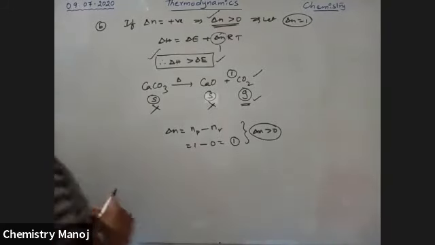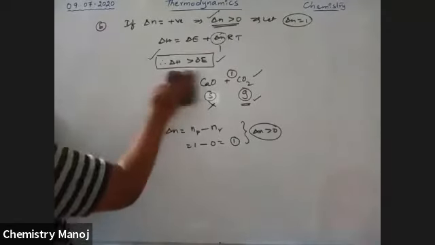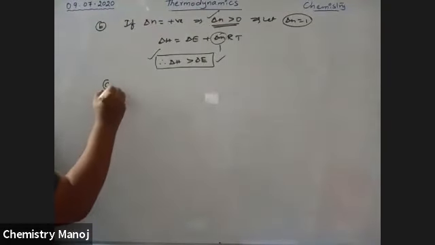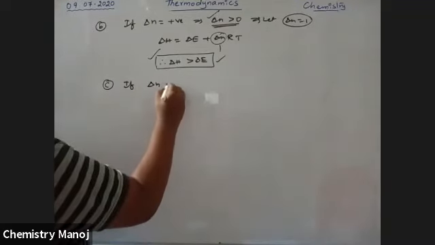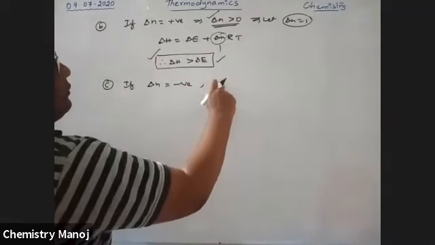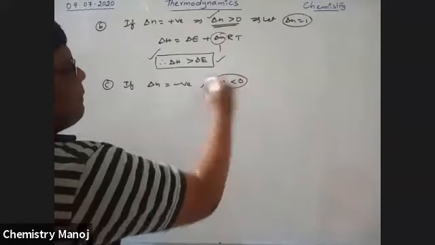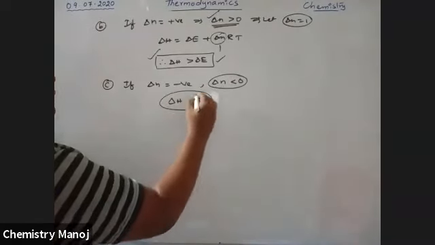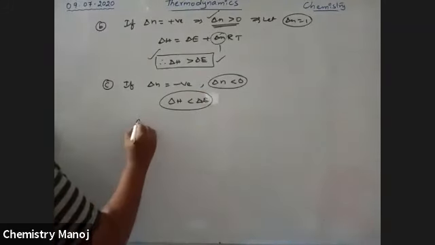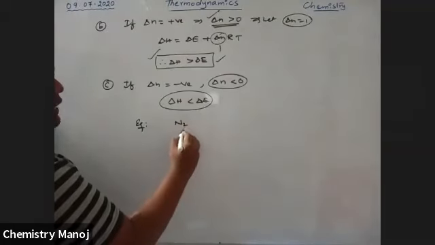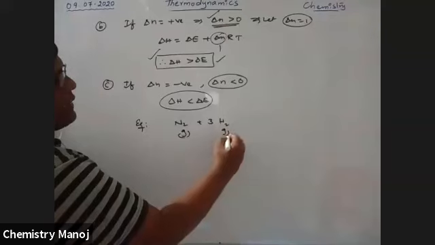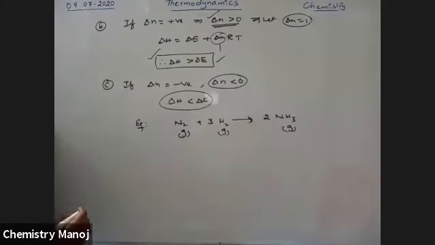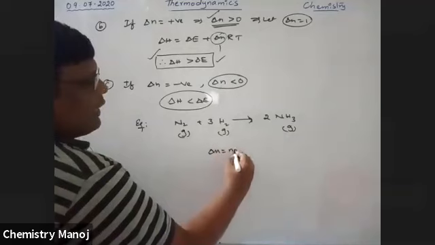Now case 3. If delta N is negative, that is delta N less than 0, then delta H is less than delta E. The example for this is N2 gas combining with 3 moles of hydrogen gas to give 2 moles of NH3 gas, which is also a gas. For this, delta N is equal to NP minus NR.